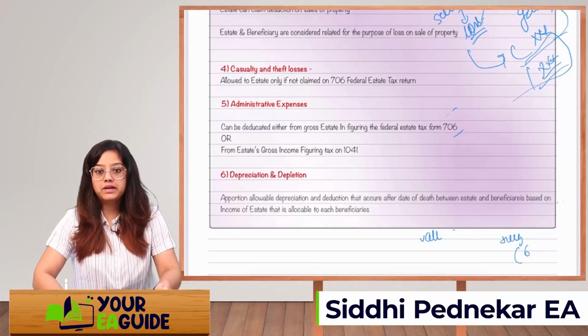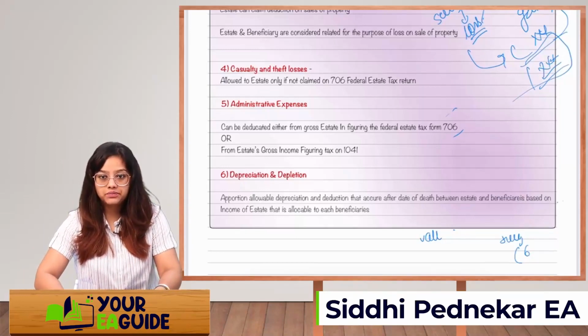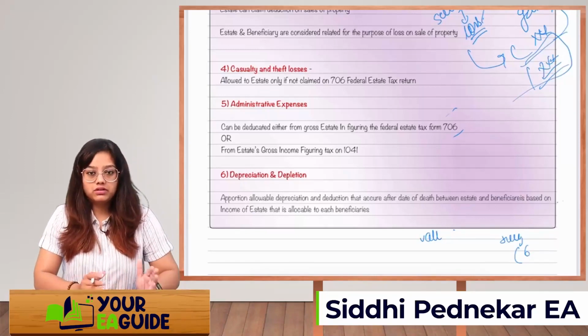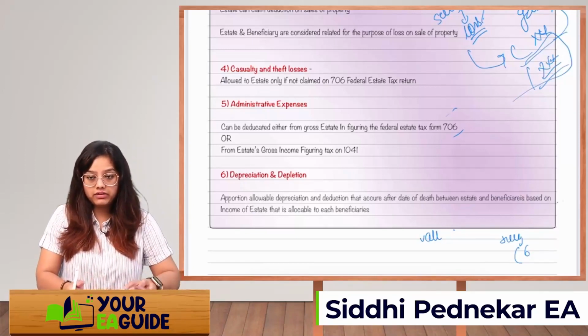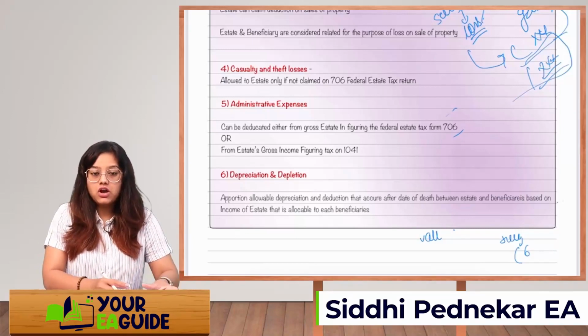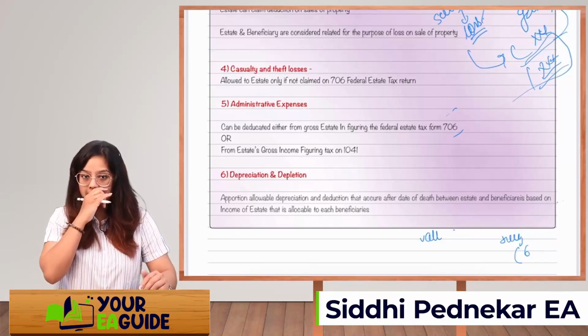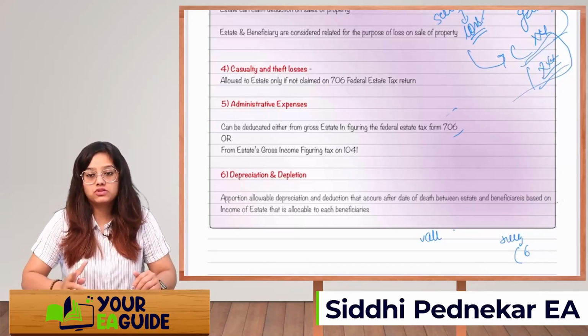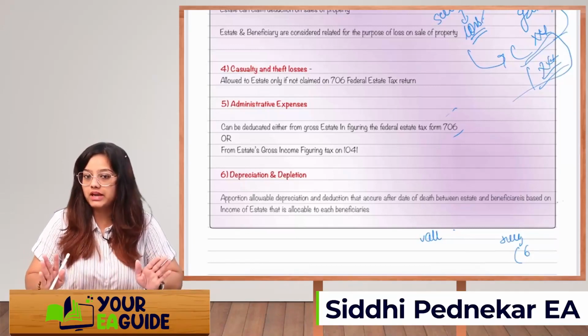Administrative expense can be deducted either from the gross estate on 706 or on 1041, depending on whichever tax return you are taking it. Either you can take it on 706 or on 1041. You can't take the administrative expense on both forms. You have to take it on any one of them.